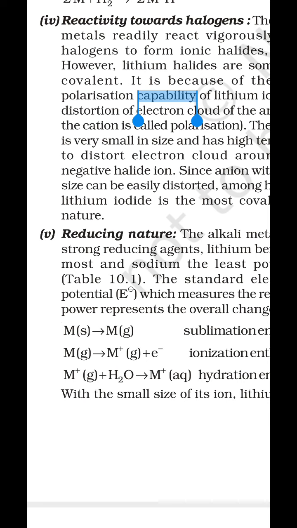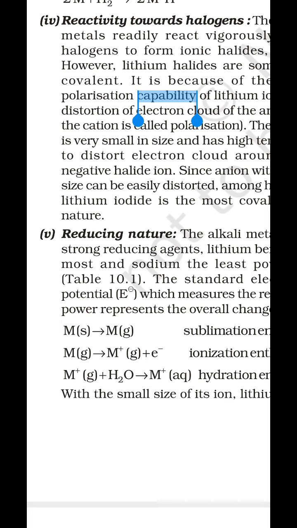In the case of lithium, due to the smallest size of the lithium ion, its hydration energy is more. That's why its electrode potential is more and more negative, and that's why it acts as a strong reducing agent.